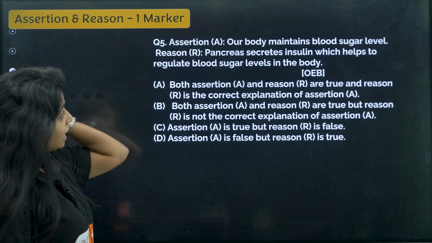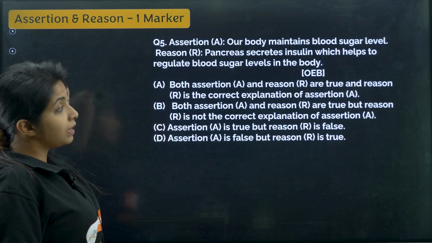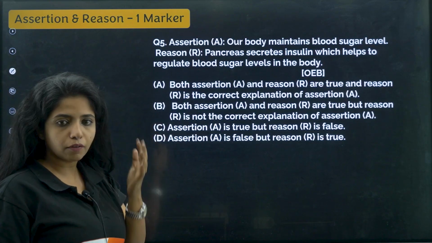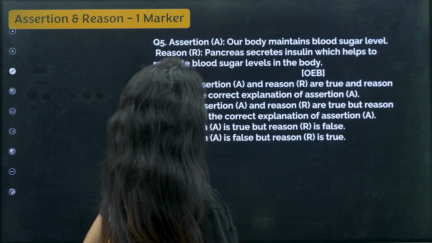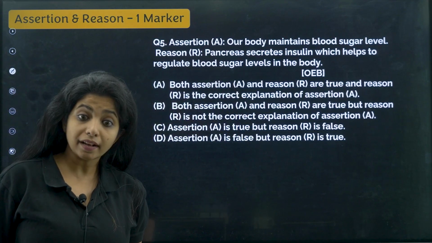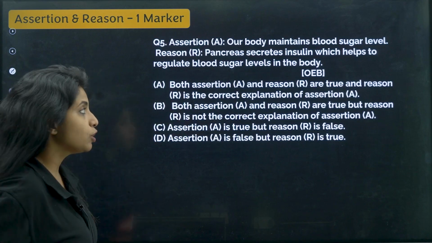Next thing, assertion and reason question. Our body maintains blood sugar level. Okay, that is true. Our body definitely maintains blood sugar level. Now, pancreas secretes insulin which helps to regulate the blood sugar level in the body. Does pancreas have any role in it? Yes, definitely, because pancreas